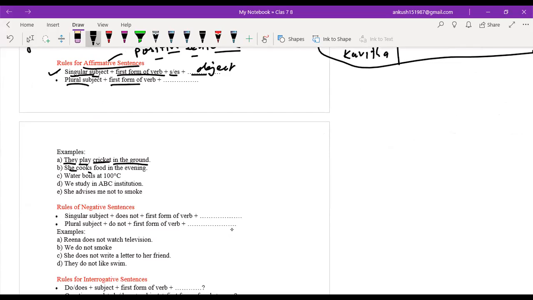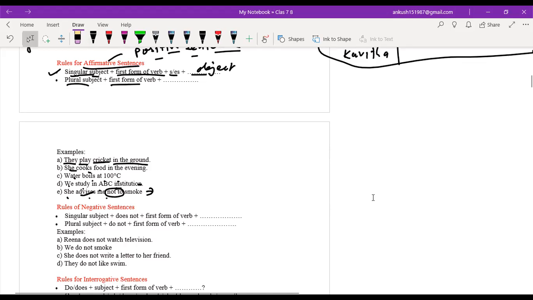She cooks food in the evening. Water boils at 100 degrees Celsius. We study in ABC institution. She advises me not to smoke. Okay, these are the examples of affirmative sentences. In this last sentence you would see that not is used, understood? But firmly it is said in a positive way.